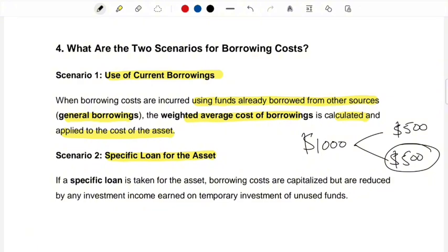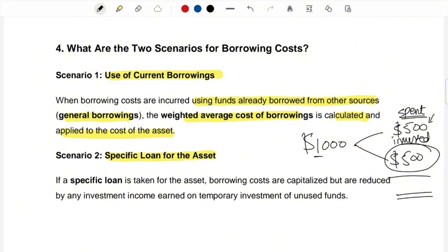In such kind of situation, you will take the net interest cost, and that is what you will be capitalizing. All right, so if you have spent this much on construction of the asset and you have invested the 500, you will calculate the interest that you have to pay on those borrowings and the interest that you are earning. Okay, and then you will take the net, and then you will be capitalizing the net cost.